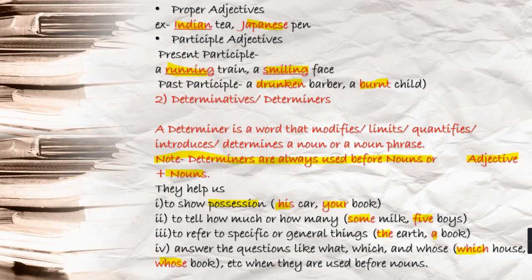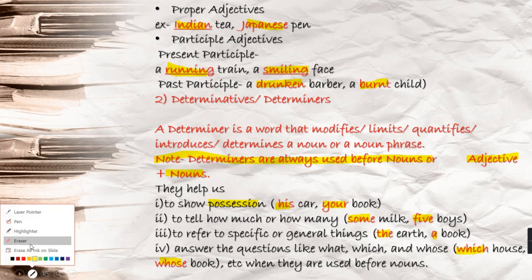But yes, what you have to note here, this is very important. Note, determiners are always used before nouns or adjective plus noun terms. Always used. You see, they help us to show possession. Possession means talking about ownership, something that belongs to you, something that belongs to me.